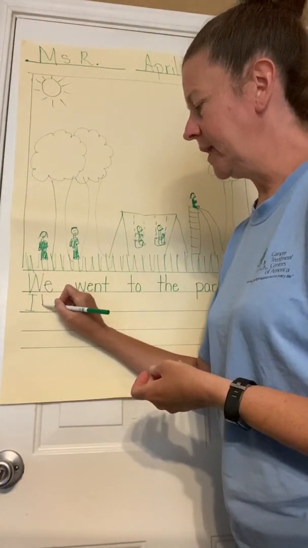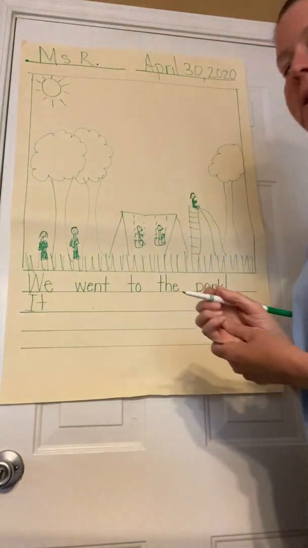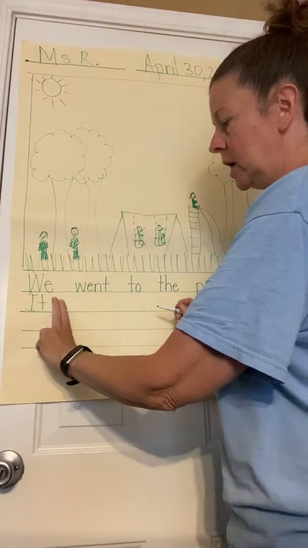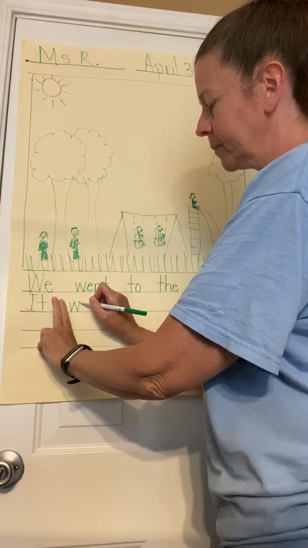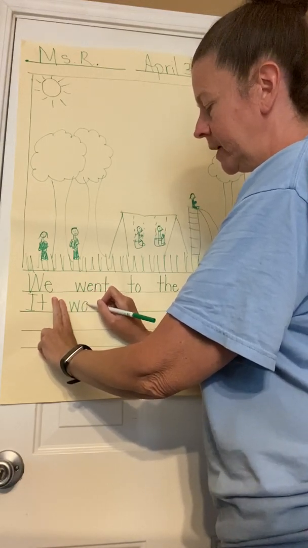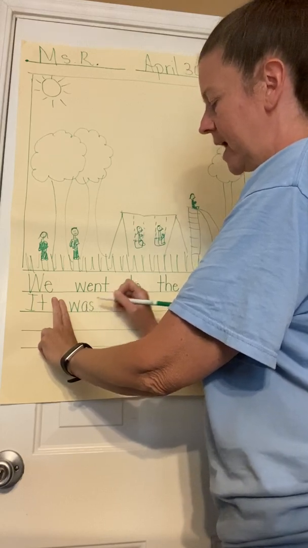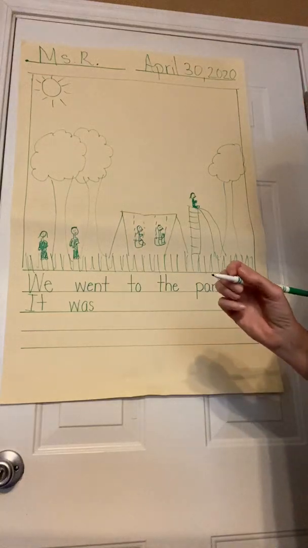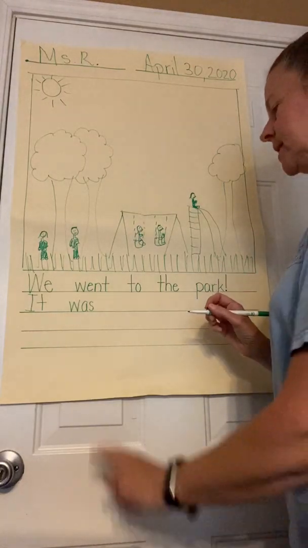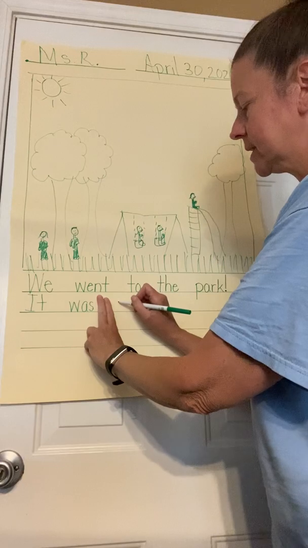I. And then a T. It. 2-finger space. Was. Was is popcorn word. How do you spell it? W-A-S. 2-finger space.